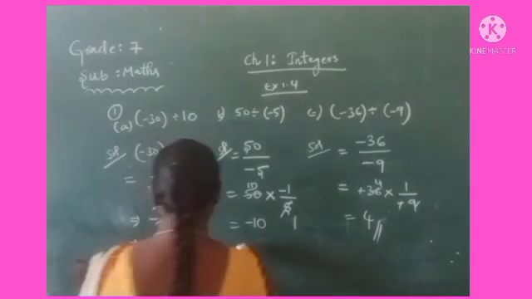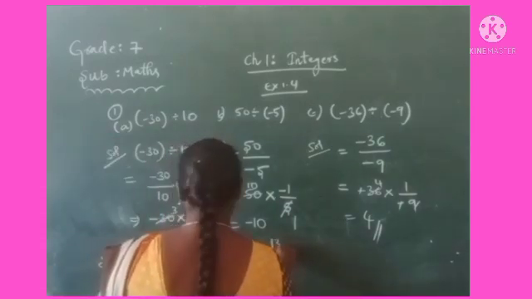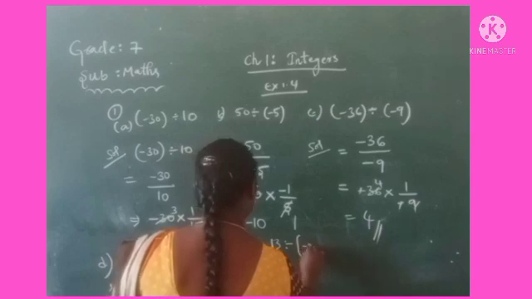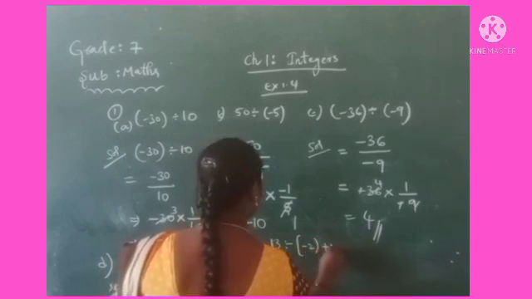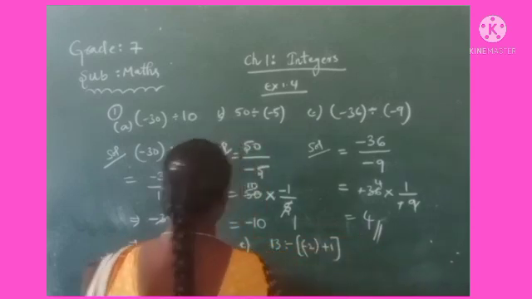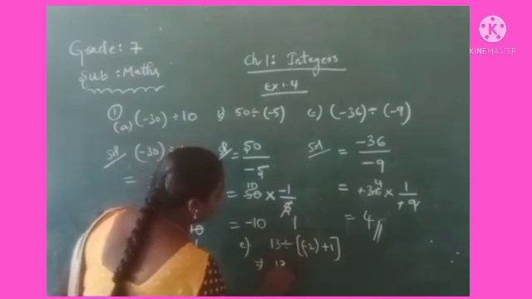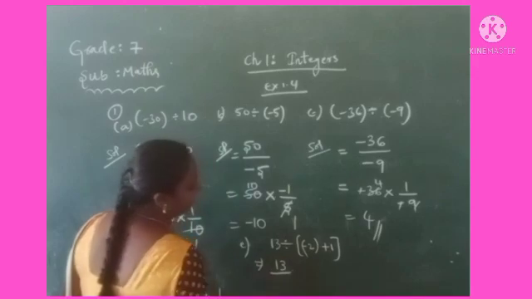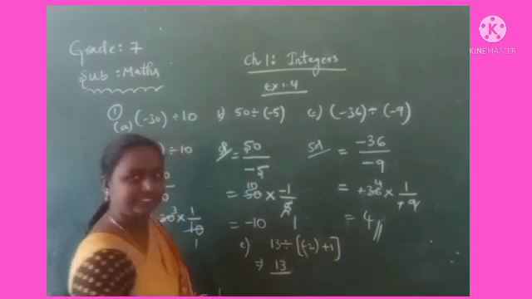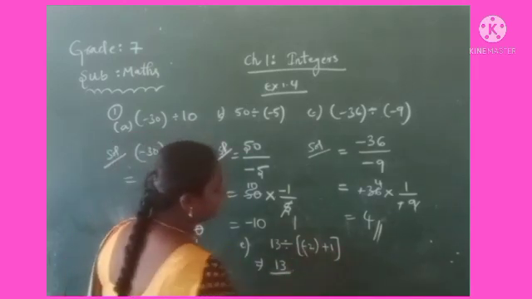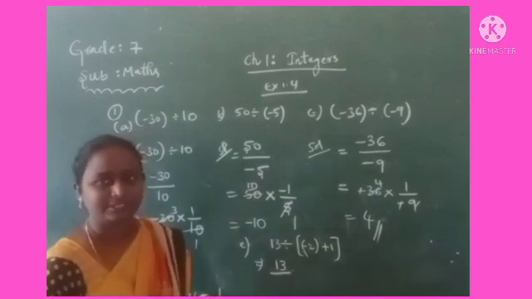Very good. And see the E1, 13 divided by minus 2 plus 1. Okay, first of all we have to write this one here, 13 divided by minus 2 plus 1. Here see minus 2 plus 1. What do you have to do first? You have to subtract.